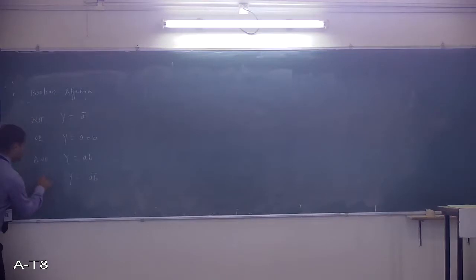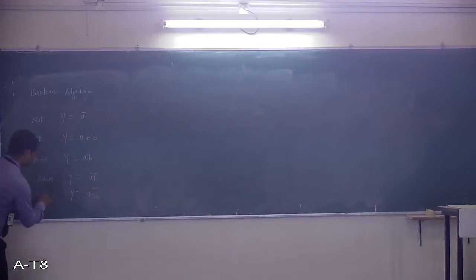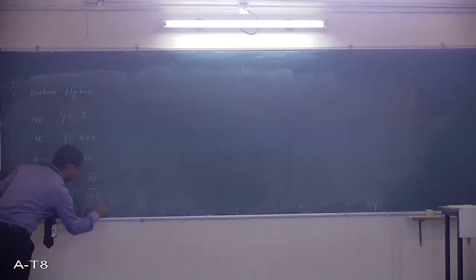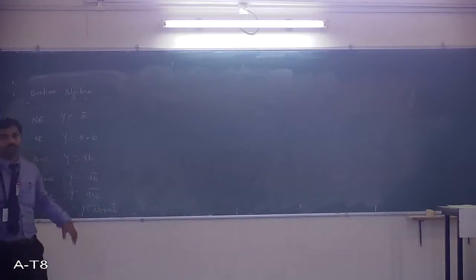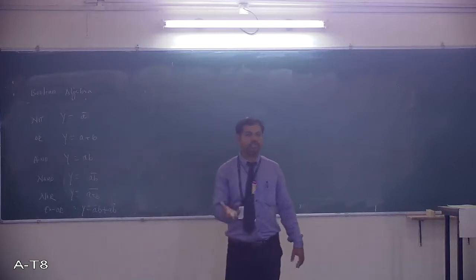For NAND it is AB whole bar. For NOR it is A plus B whole bar. For XOR it is A bar B plus AB bar. Directly I have written the expressions.